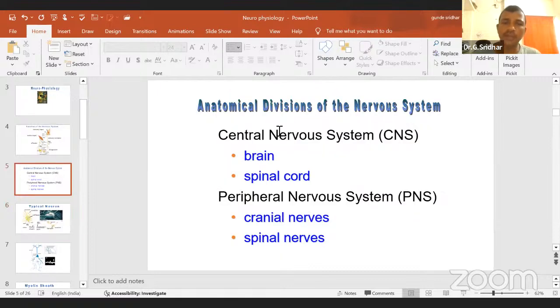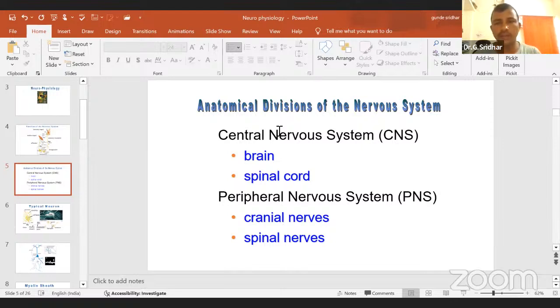Yes. Then coming to the main structural and functional unit. Don't forget this word, it is very important, because for every organ system, for example, take the kidney, for example, take the brain, for example, take the other systems. What is the structural and functional unit of the kidney? We can call it the nephron. Like that, what is the structural and functional unit of muscle physiology? Sarcomere. Like that, the nervous system also has a structural and functional unit that is called the neuron.